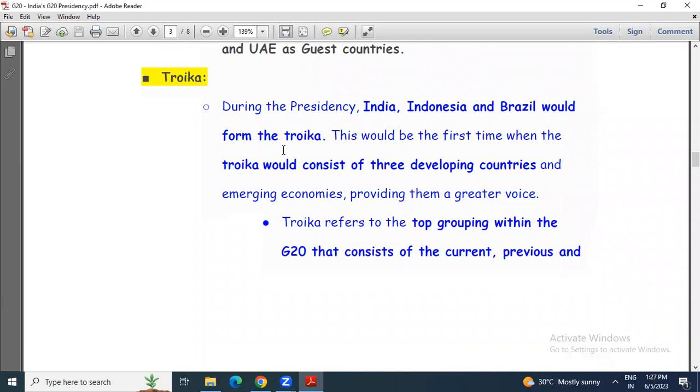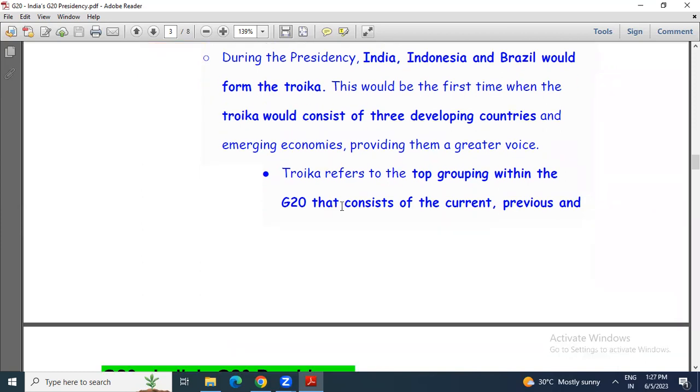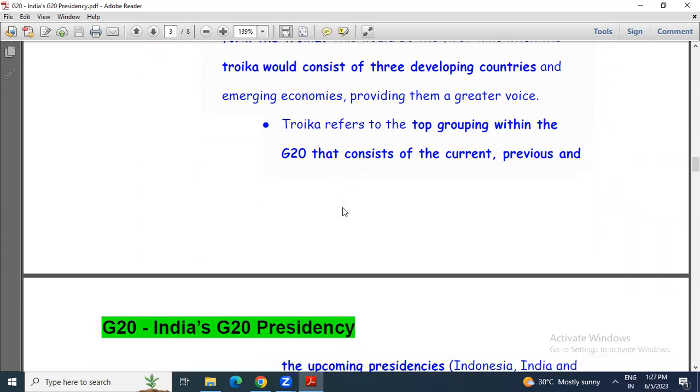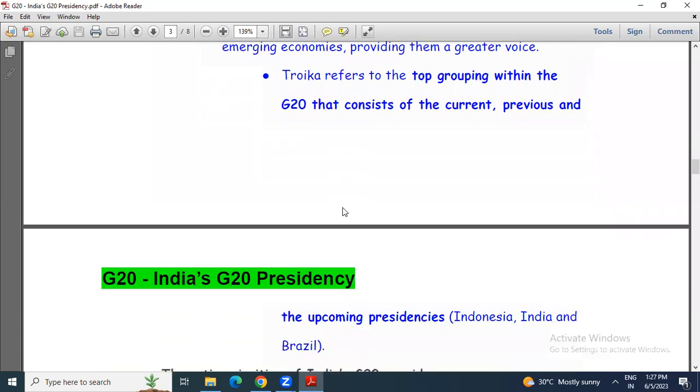Now, next important point is Troika. Troika means the current president of G20, the previous president, and the one who will be president after this one; these three together form the Troika. And this time India, Indonesia, Brazil are forming the Troika. This is the first time that the Troika would consist of 3 developing countries, emerging economies, providing a much greater voice for the developing countries.